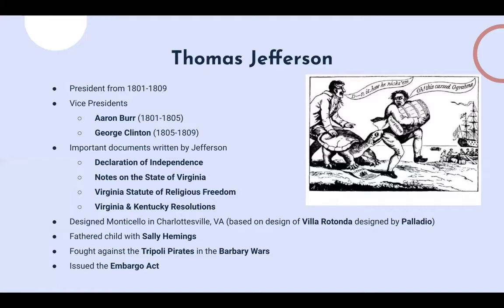A famous thing about Jefferson is that he fathered an illegitimate child with Sally Hemings, who was a slave. He purchased Louisiana from Napoleon in the Louisiana Purchase, and he also sent Lewis and Clark on their Corps of Discovery to explore the Western United States and find a route to the Northwest Passage.